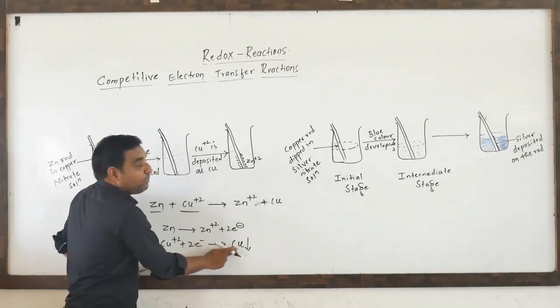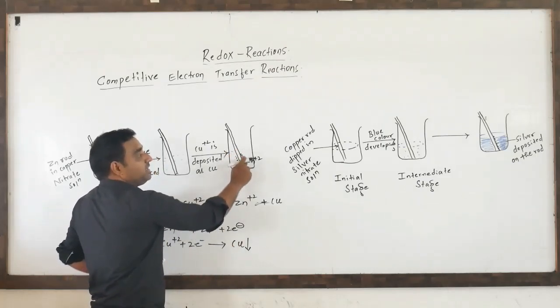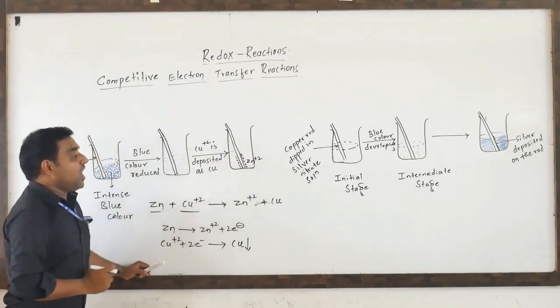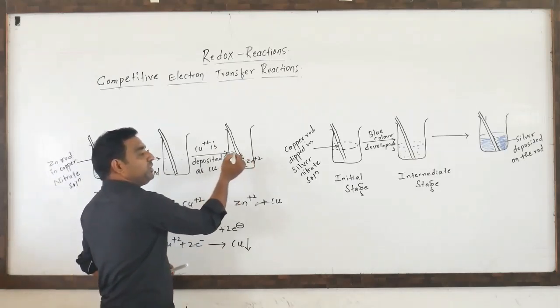So hence this copper is deposited on the zinc rod. How to show the presence of zinc+2 in the solution?